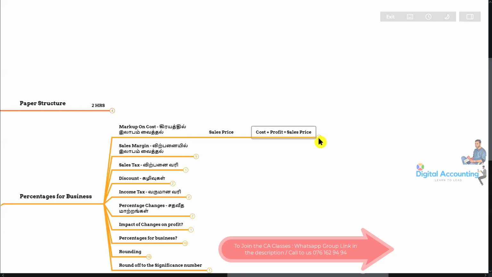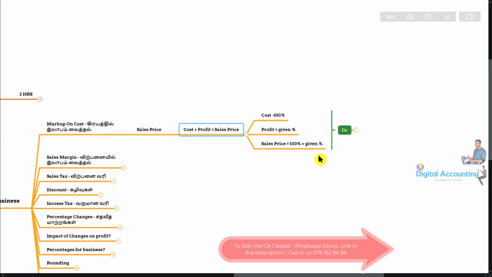Then here, students, regarding what is called markup, the cost we are taking is 100%, and the profit they will give in the exam paper, right? It might be 10%, 20%, 30%. According to the management decision of the company, the profit percentage will differ. Then the sales price equation will be 100% plus the given percentage.